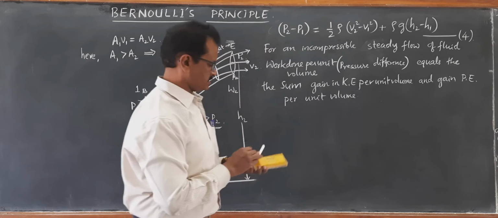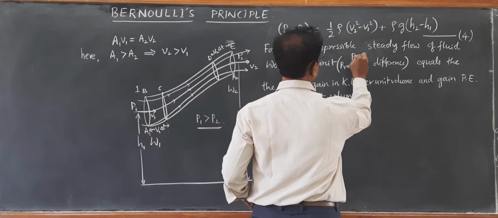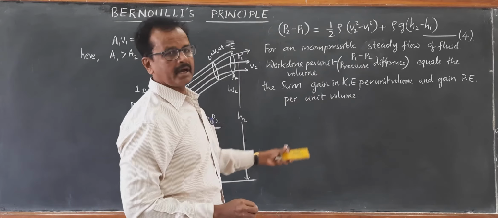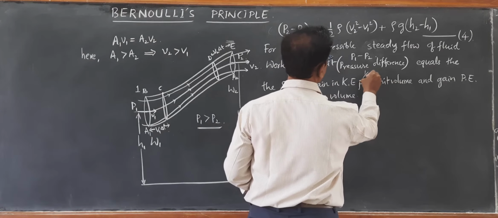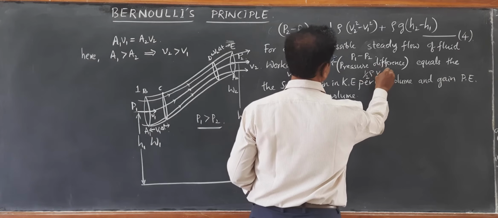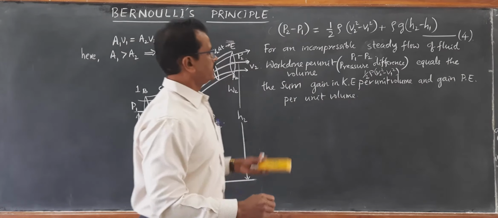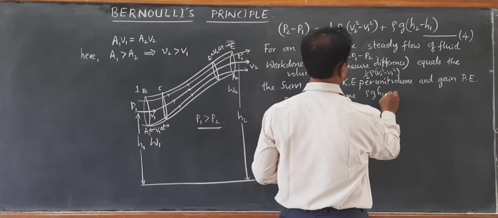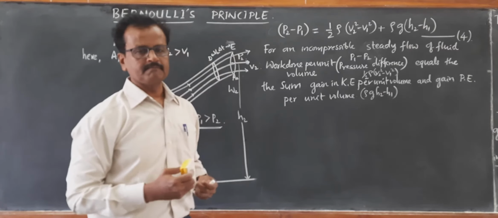So you can look at this equation. Work done per unit volume is nothing but P1 minus P2, which equals the sum of gain in kinetic energy per unit volume, which is half rho (V2 square minus V1 square), and gain in potential energy per unit volume, which is rho G (H2 minus H1). So this is called Bernoulli's principle, right?